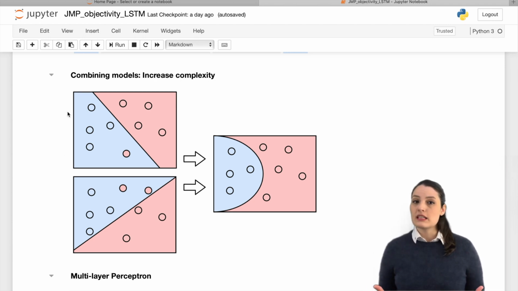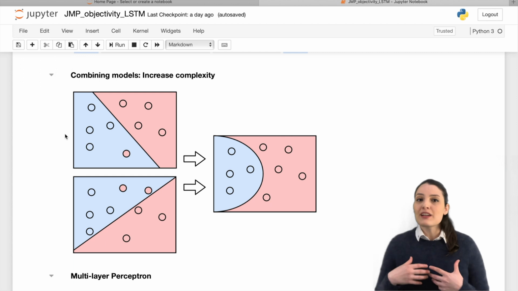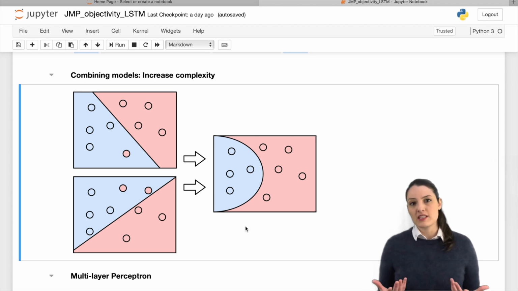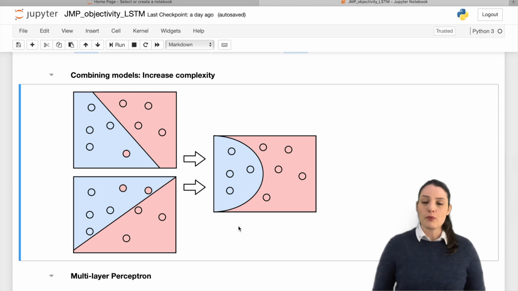For instance, in this graph, we can combine the two simple linear models on the left to create a nonlinear model that better fits the data. In fact, we could even add weights to each model in order to prioritize one over the other and improve our results. In essence, we would be creating a model that receives as input the output from previous models. This is basically the idea behind neural networks or multi-layer perceptrons.